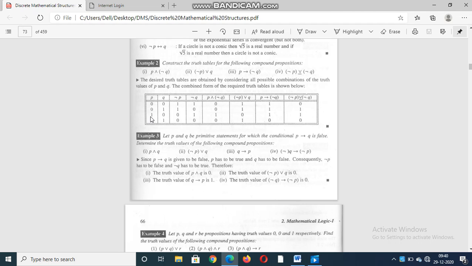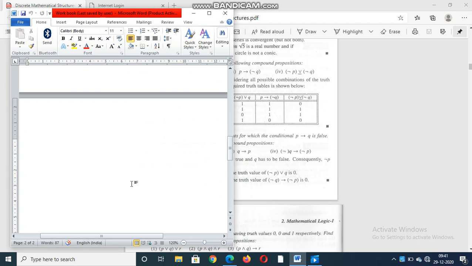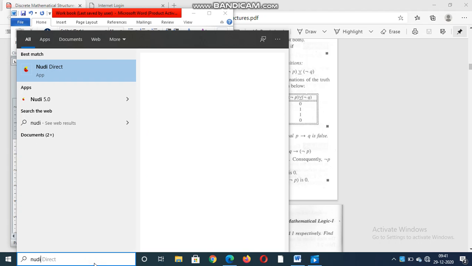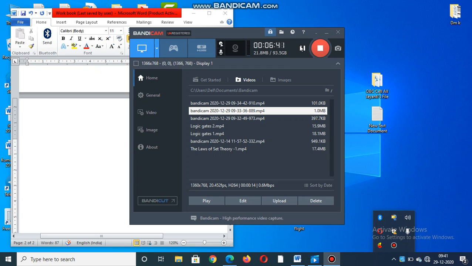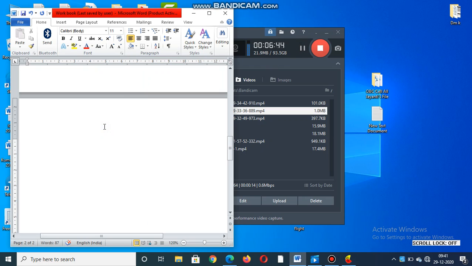So for all these questions you have to take the input as P is 1, Q is 0. You observe here, P is equal to 1, Q is equal to 0.